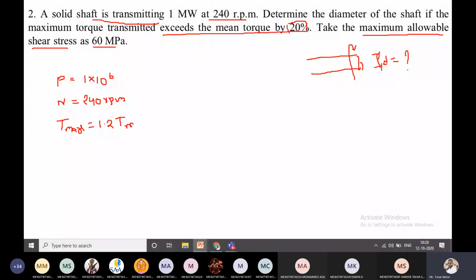This is given in the question, not something I am writing individually.